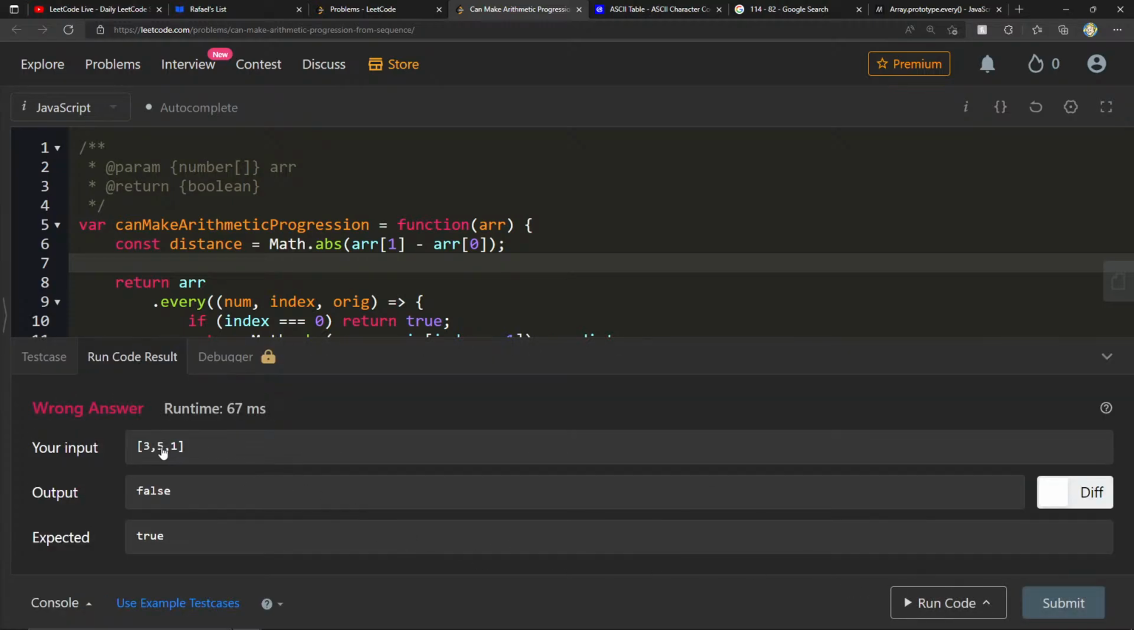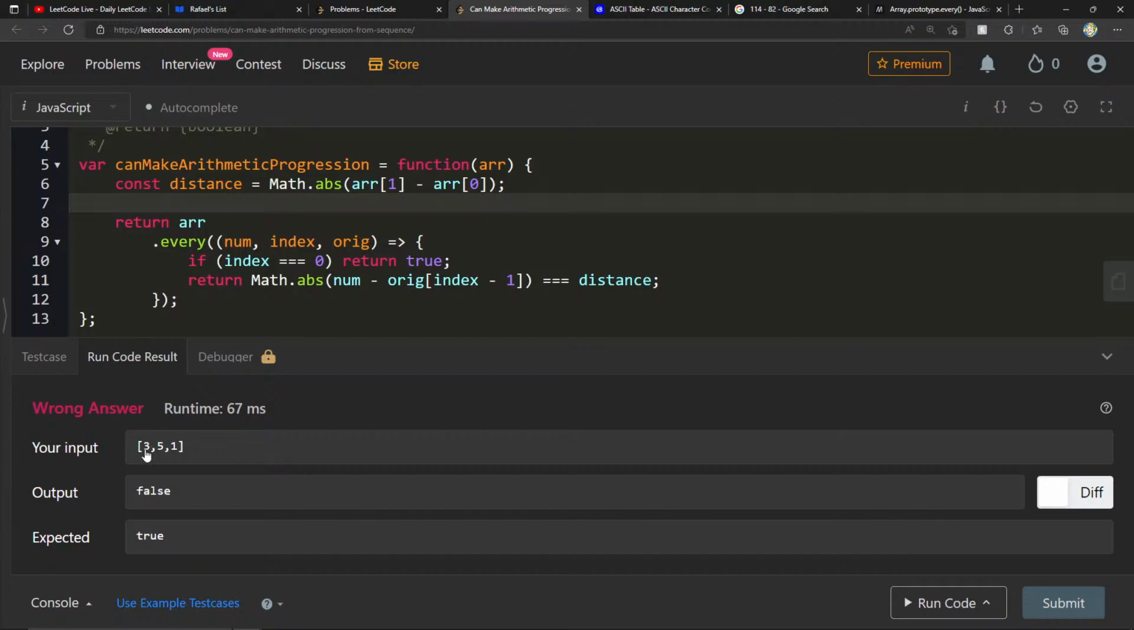Really? Distance here should be 2. If index is 0, we return true. Then we get to index 1. So I say 5 minus, let me see, arr of index minus 1, 3. 5 minus 3 is 2. That equals index. Oh, okay.